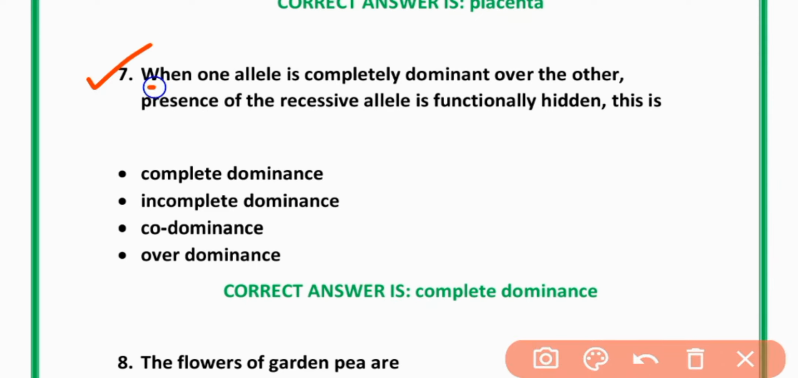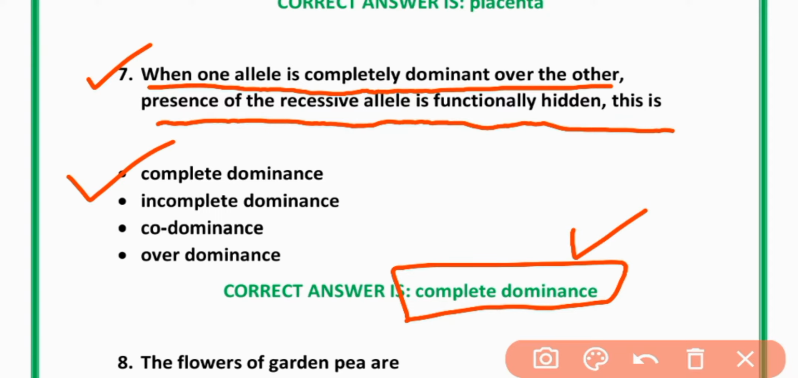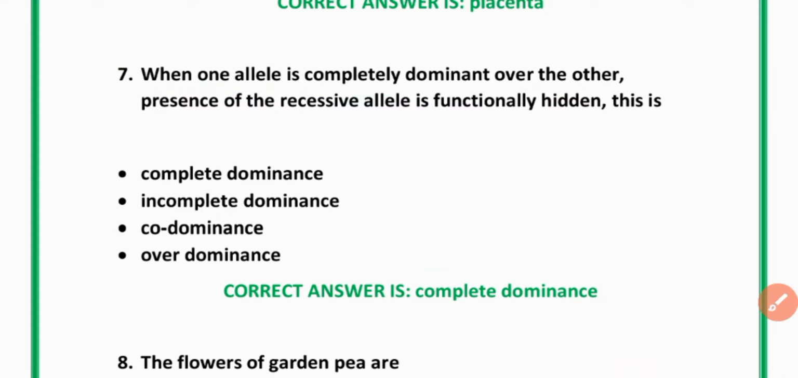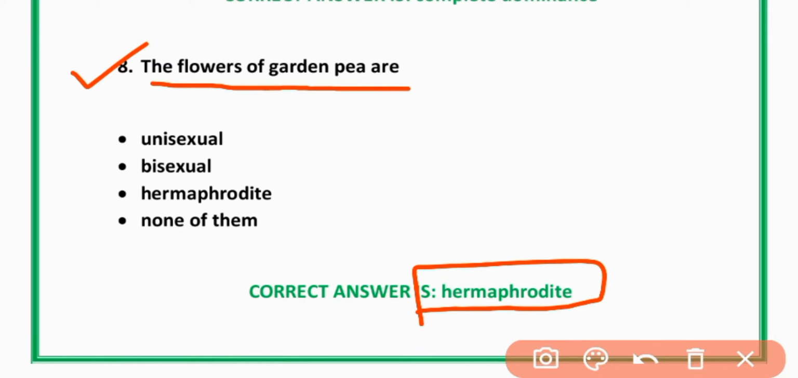7. When one allele is completely dominant over the other, presence of recessive allele is functionally hidden. This is called complete dominance. Option A is correct. Complete dominance. MCQs number 8. The flowers of golden pea are hermaphrodites. Option C is correct.